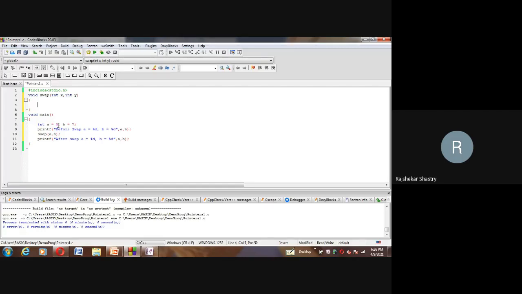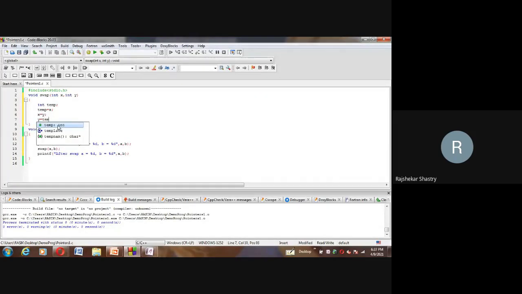So here, since I am calling that swap method from main, before calling it I have provided everything, including the prototype, declaration, and definition. Now, to swap, I'm taking a temporary variable temp. So temp is equal to x, x is equal to y, and y is equal to temp again. This was the general, simple logic I implemented by taking the temporary variable.